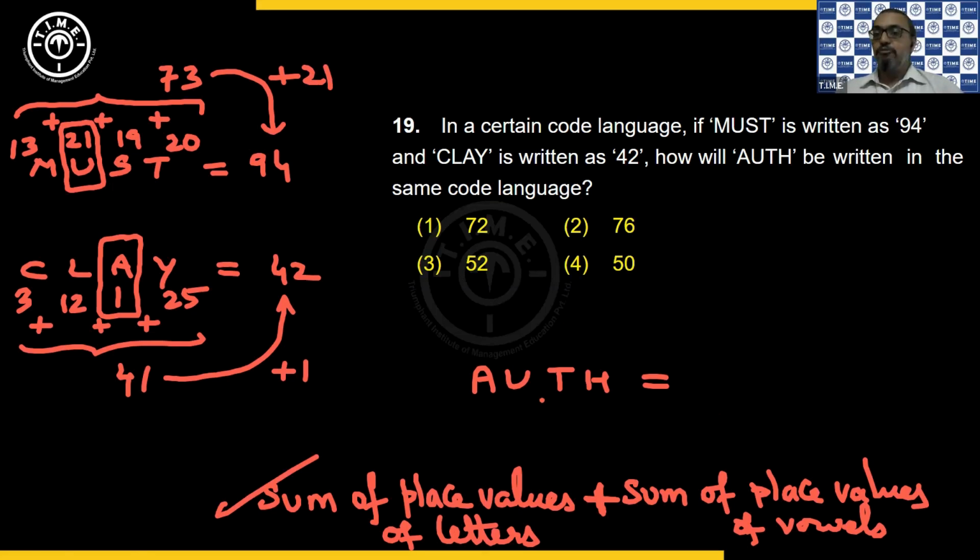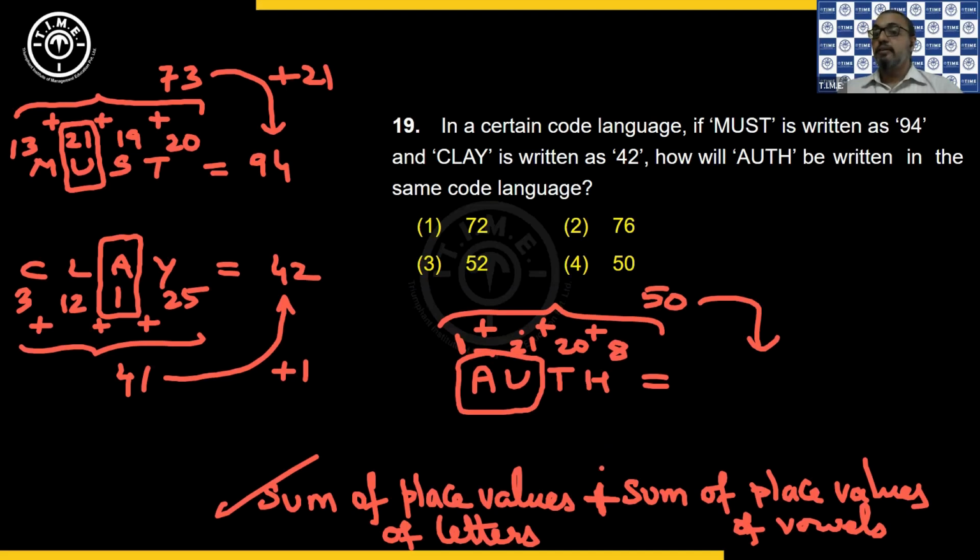Okay, so the same thing we do here. So A is 1, U is 21, T is 20, H is 8. So we have 1 plus 21 is 22. 22 plus 20 is 42. 42 plus 8, you are going to get 50. But 50 is not my answer. I have to add the vowels. Now there are two vowels here, A and U, so I need to add 1 plus 21. So total 22 if I add, my answer should be 72, and that's available in the first option. Okay? Yes.